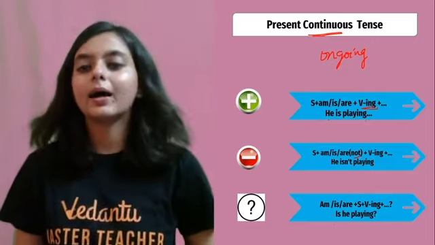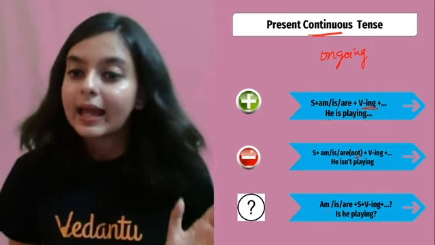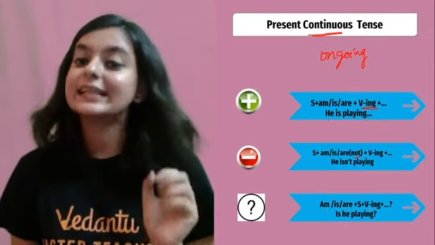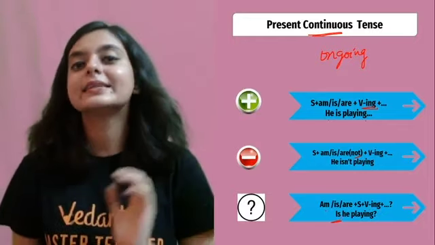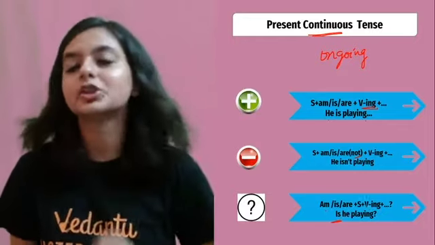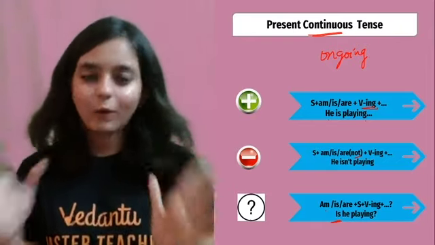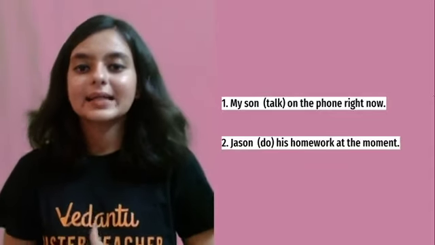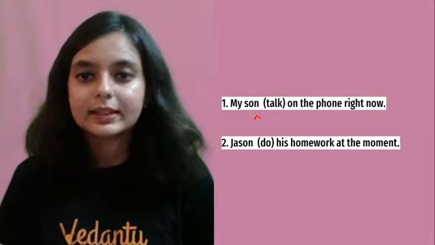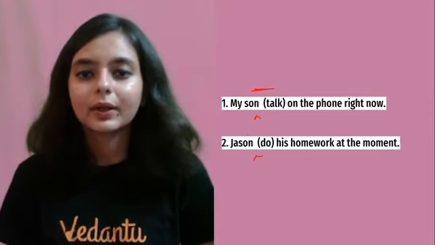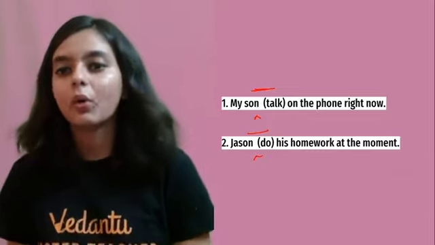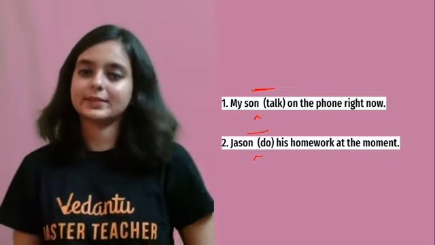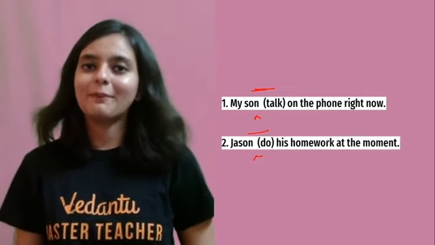Talking about the question sentence: am or is or are plus subject plus verb plus ing. Is he playing? Again, you see, the verb should come in the front and then it should be followed by the subject. I hope this is absolutely clear now. Okay. My son dash on the phone right now. Jason dash his homework at the moment. जल्दी से इसका आंसर मुझे दे दो चैट बॉक्स में quickly.